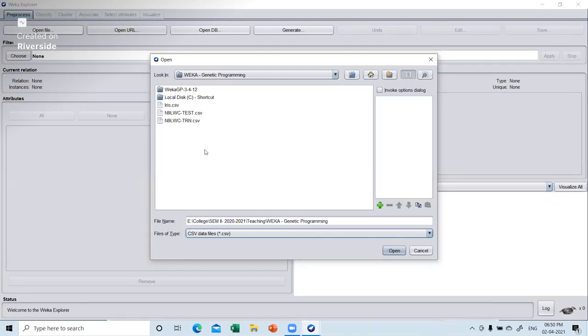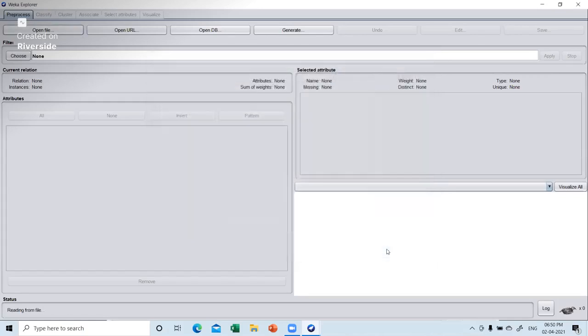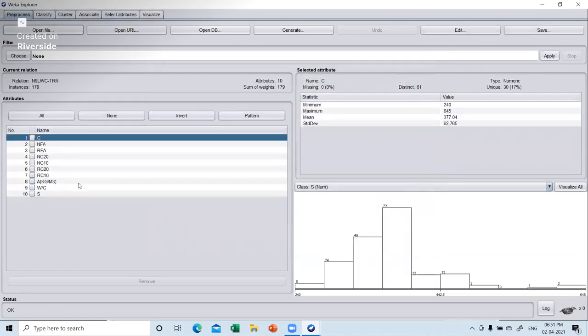So now once I identify my files here, go to training, because I am going to insert my training data first, and just say open. Now here you can see that all my 9 parameters and my 10th parameter, that is strength, are listed over here. I'm just going to check this by saying all.